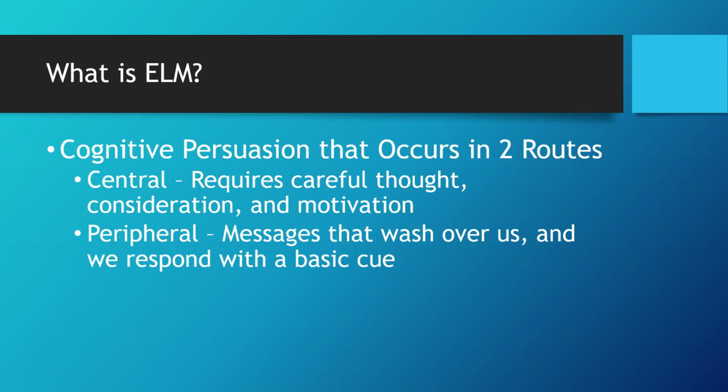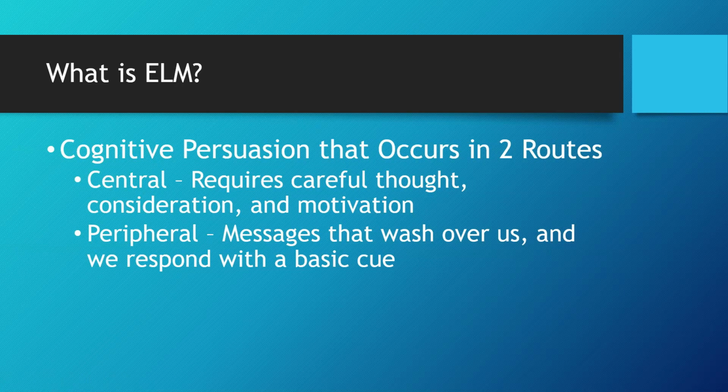So, first of all, what is the elaboration likelihood model? It argues that cognitive persuasion occurs in two different routes. There's first the central route, which requires careful thought and consideration and motivation. And then there's the peripheral route, which means that messages kind of wash over us and we respond with some type of basic cue or basic response.